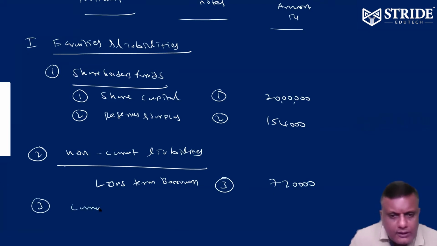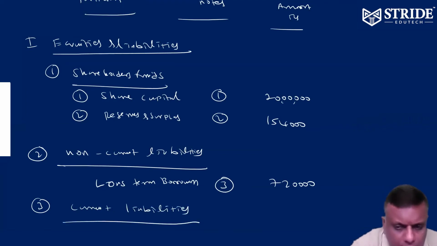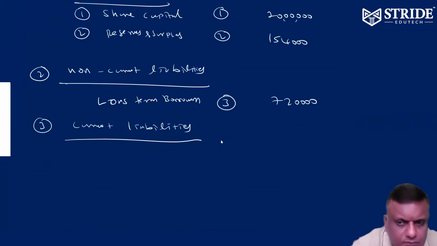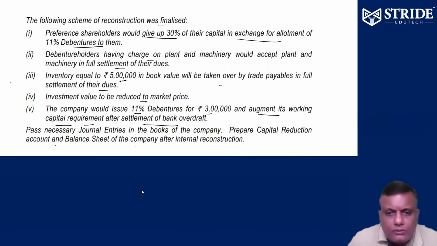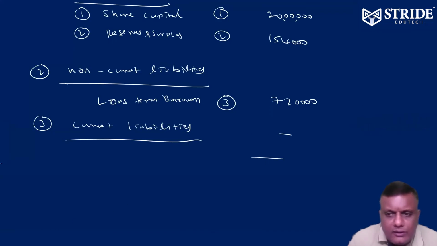Number 3, current liability. Bank OD is settled. Trade payable is settled. No more bank OD, no more trade payable. Therefore current liability is nil. Nothing available. Please make a total.